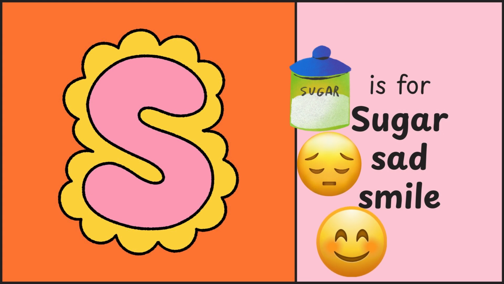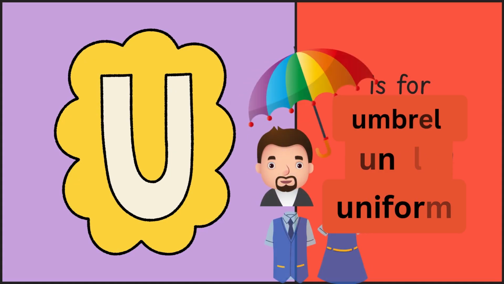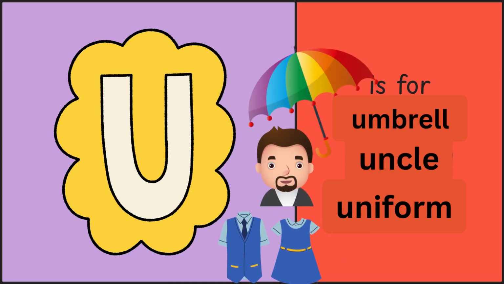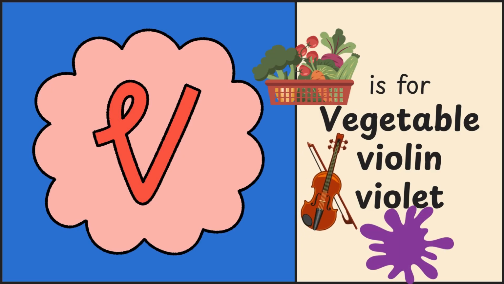S. S for sugar, sad, smile. T. T for teacher, tooth, tomato. U. U for umbrella, uncle, uniform. V. V for vegetable, violin, violet.